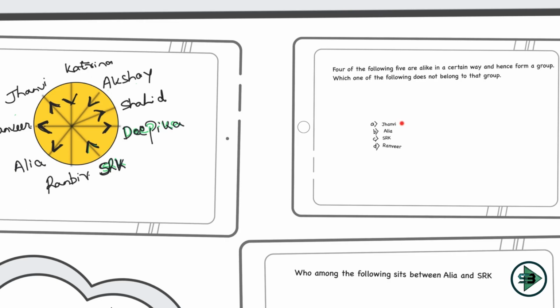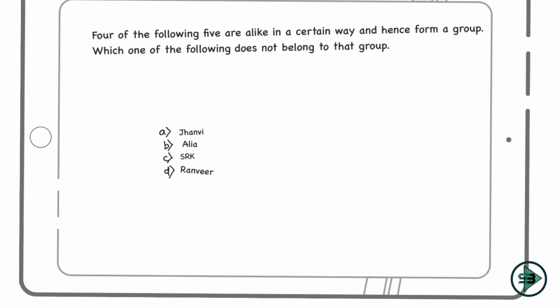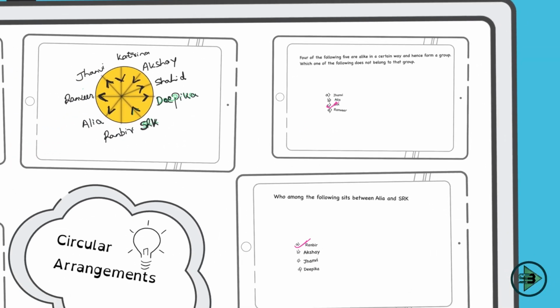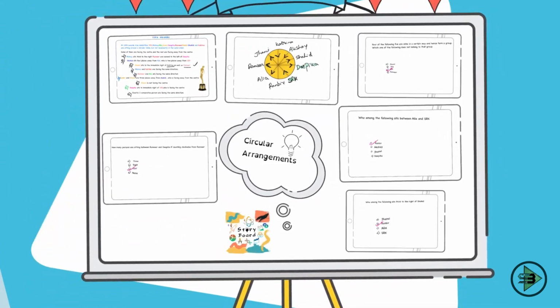Janvi. Let's just check on Janvi. Janvi is here, she's looking outside. Alia is again looking outside, and Ranveer is also looking outside. So all the 3 are looking outside. Only the odd man out is SRK, who is looking inside. And that's what the question is asking us. 4 are alike in a certain way, so who does not belong to the group? That is your SRK, because SRK is looking inside and the rest of them are looking outside. So the answer for this would be option number C, and this completes our puzzle on circular arrangement.